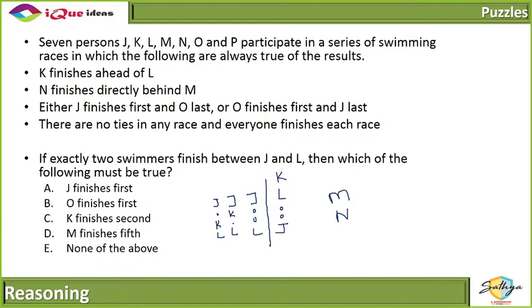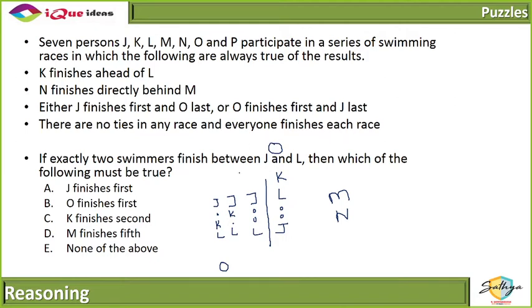Now, either J finishes first and O last, or O finishes first and J last, right? So if O finishes first and J last, it has to be O somewhere here. Okay. Now it says there are no ties in any race and everyone finishes each race.